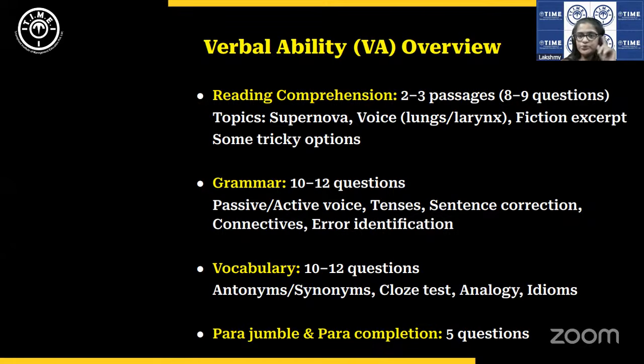Para jumble, the way it is given in IPM Rohtak is they give the first statement and sixth statement of the para fixed. Okay, they have it fixed. So sentence 1 and sentence 6 of a 6-sentence para would be fixed. And then the middle 4 sentences are given to you in jumbled order.